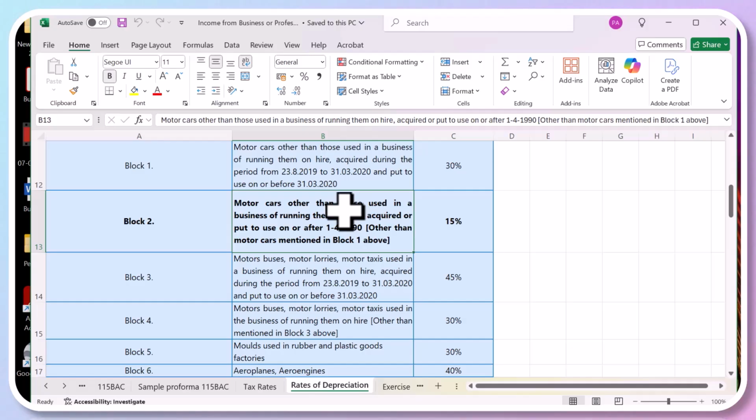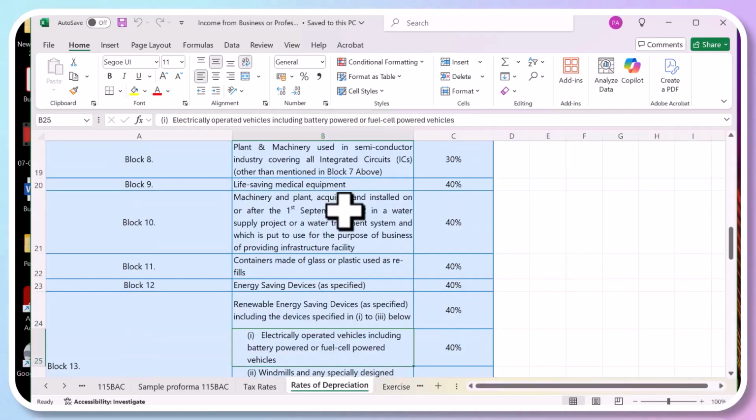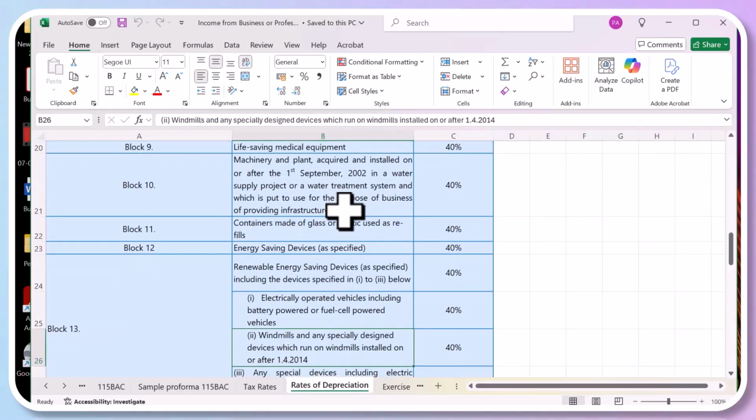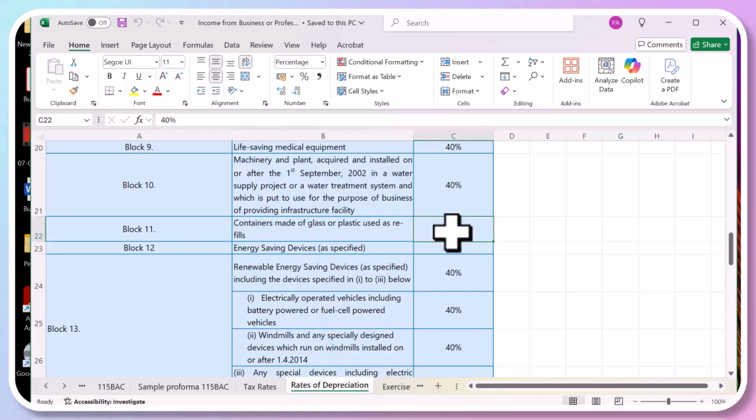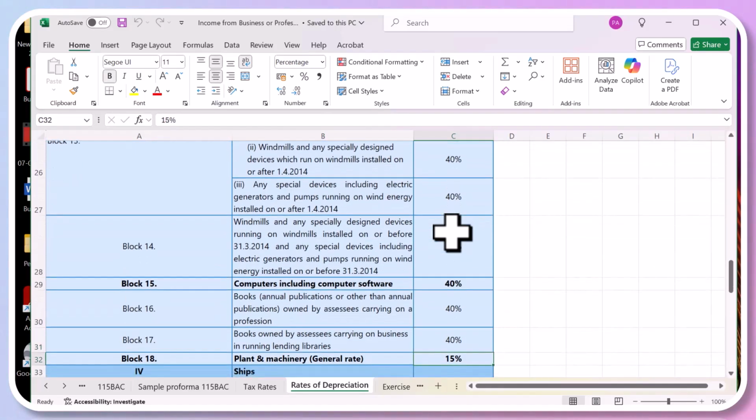Then books or magazines, like law books for lawyers and books for doctors and chartered accountants, the rate of depreciation is 40%. Then plant and machinery, general, 15%. For ships and all, the depreciation is 20%. Then the final depreciation rate is for intangible assets like copyrights and patents, the rate is 25%. So this is the rate of depreciation anyway. So let's start with an example.